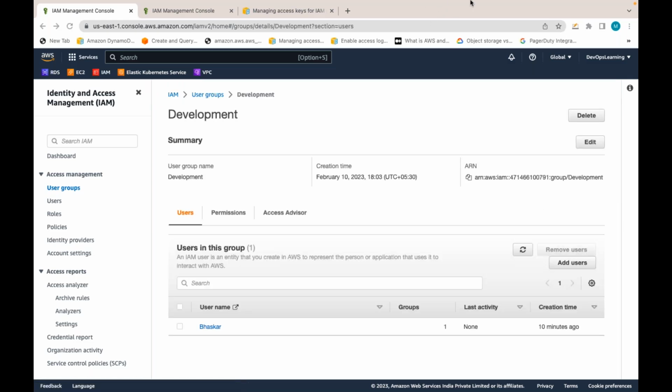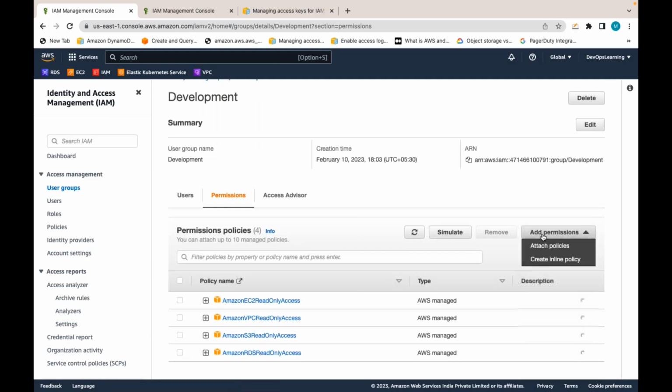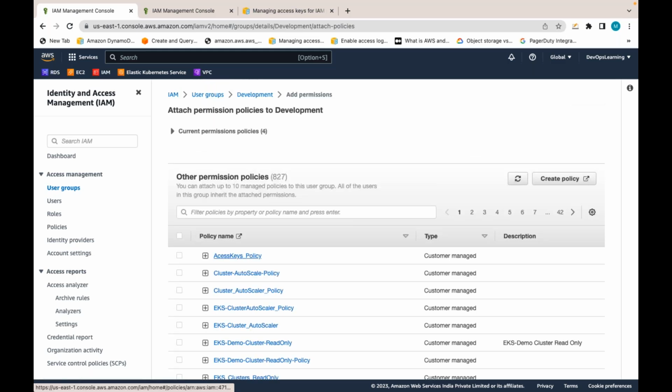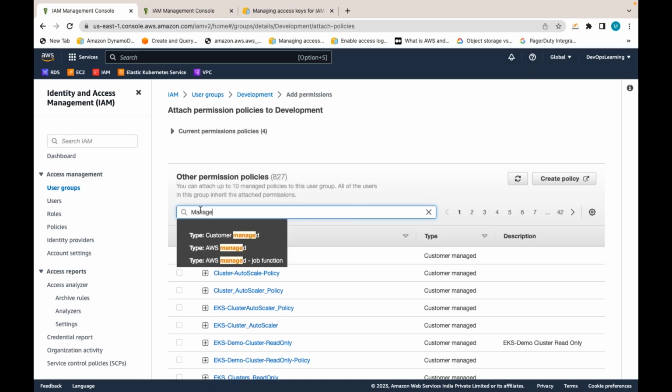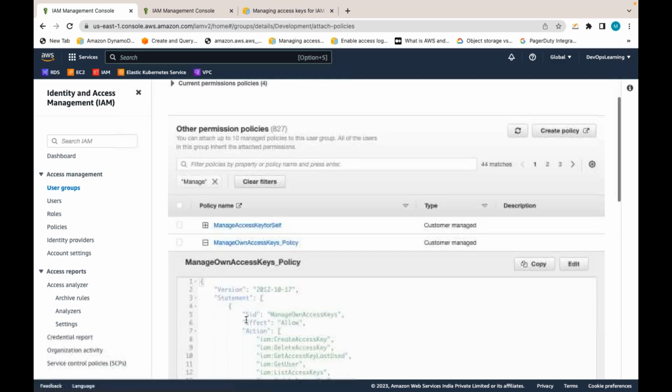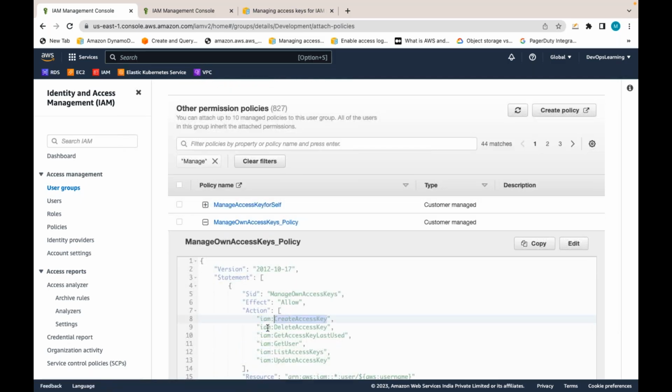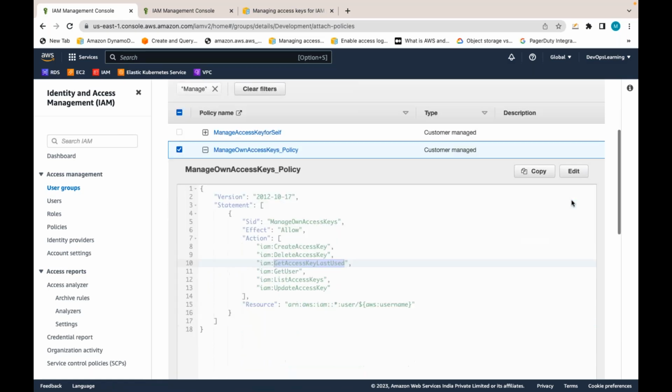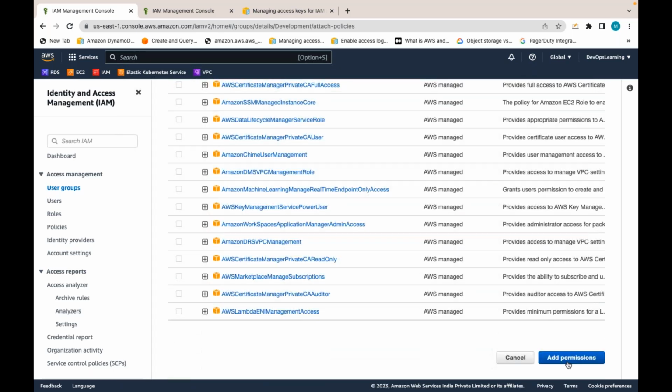If you are having difficulty understanding, try to refer to this video one more time. So I am attaching a policy to this group, the policy that manages access keys for self, or manage own access keys. This one I created just now, where there is a permission to create access key and a permission to delete access key. So I'm attaching this policy also.